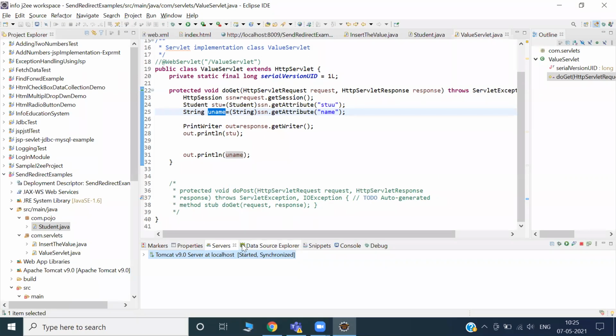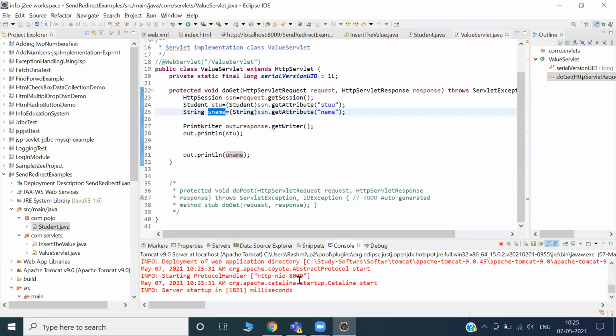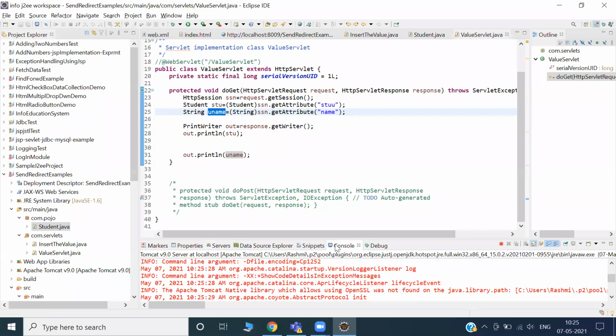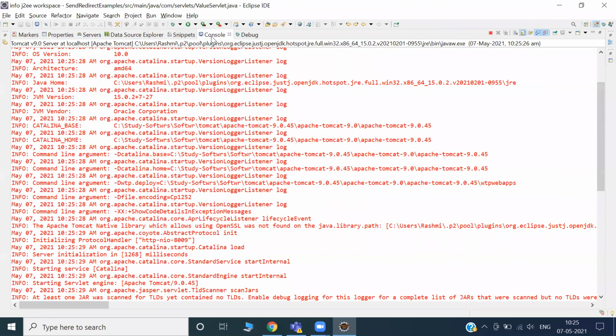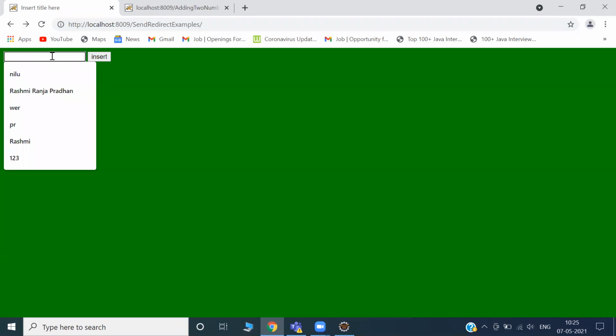But here, can you see in the console? Can you see any value? No hello. Are you able to see any hello? No hello. But the moment this comes back, I'm inserting this value and refreshing. It is asking for a new value. I'll send some value. See, this time the value I set, test, came.